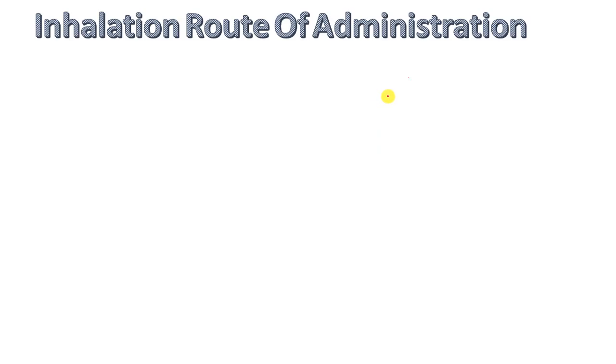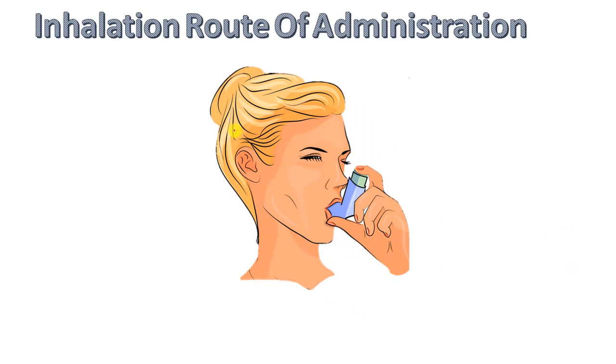Again, inhalation route of administration, which is the second type of parenteral routes of administration. In inhalations, drug is administered in aerosol systems. So what is aerosol? Aerosol is small droplets. So the spraying of small droplets. So the woman is spraying medicaments into the mouth, which go into the mucous membrane of the mouth and directly into systemic circulation.